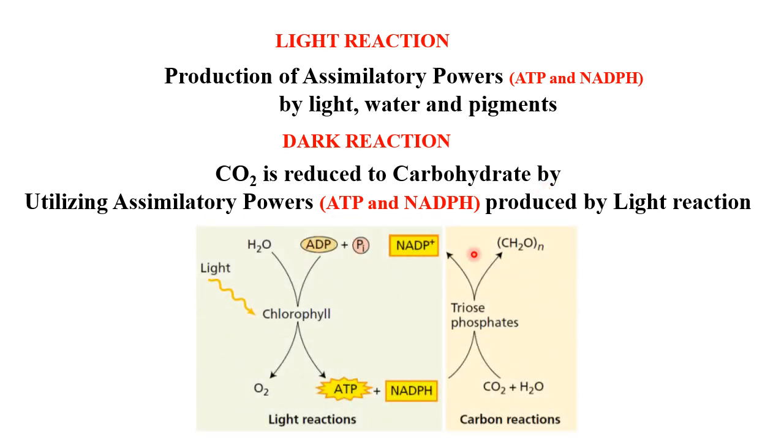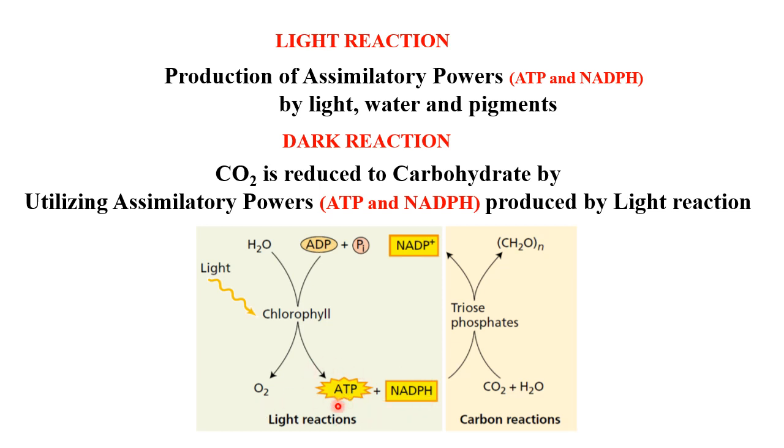Here the picture shows the entire view of photosynthesis. It is divided into two reactions, light reaction and dark reaction or carbon reaction. Under light reaction, two major processes take place. One is photolysis of water and another one is phosphorylation or photophosphorylation, and these reactions use light and chlorophyll pigments. Later on, ATP and NADPH are produced.